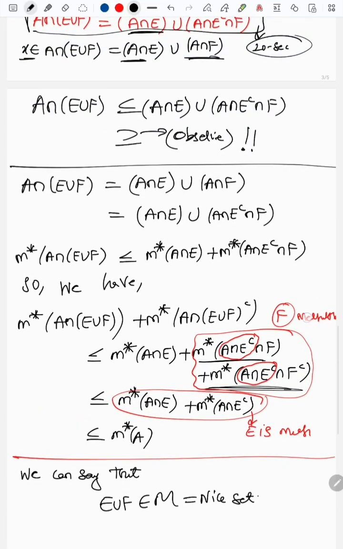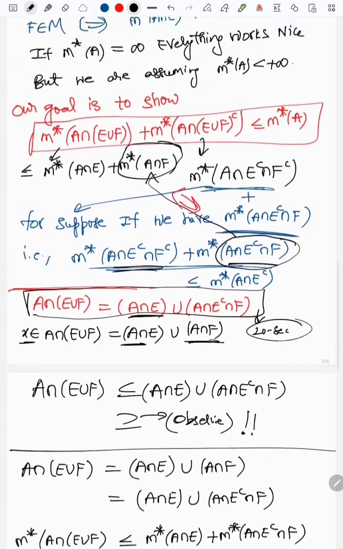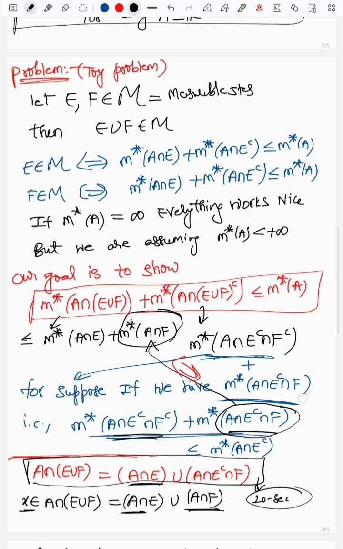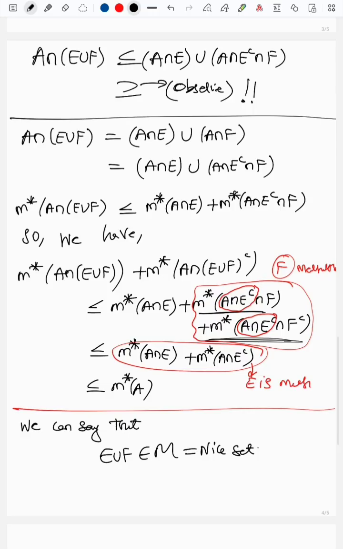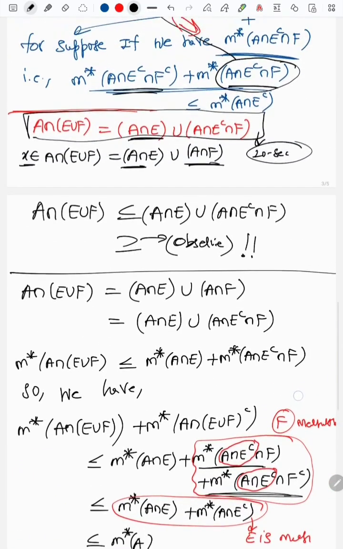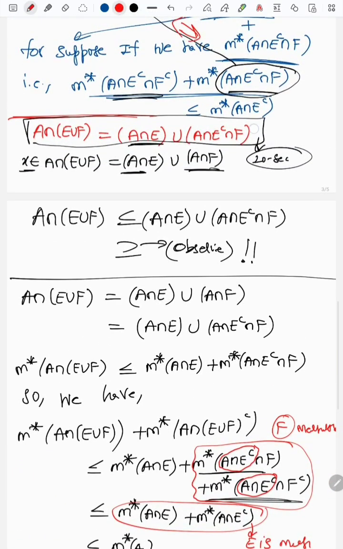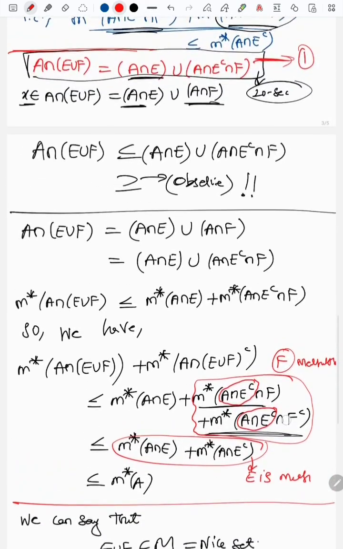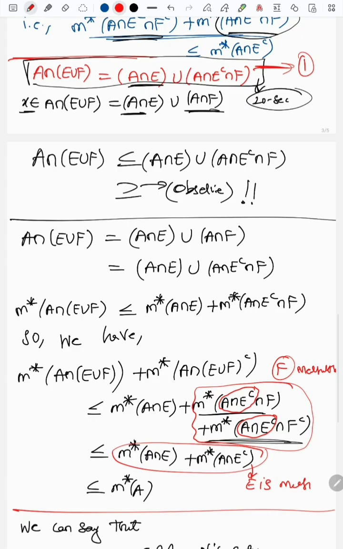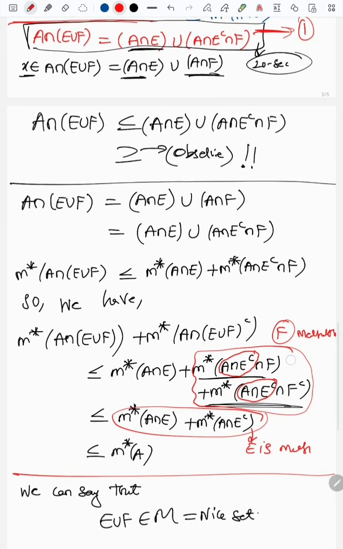So observe the simple things here. I mean, don't jump ahead, just take a pause and relook yourself and convince yourself how we got it. This is our first main observation, how we got this one. And the second one is how we proceeded with the proof. It's like we used F is measurable here and E is measurable.